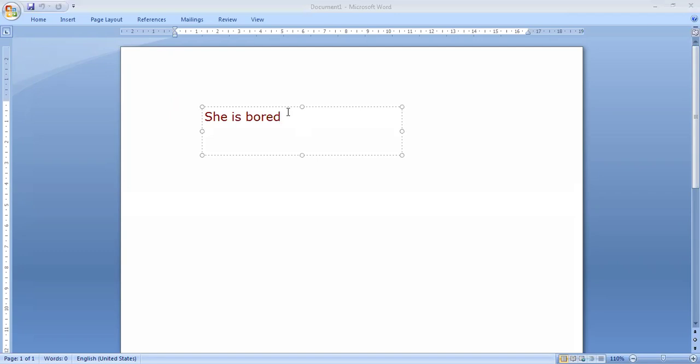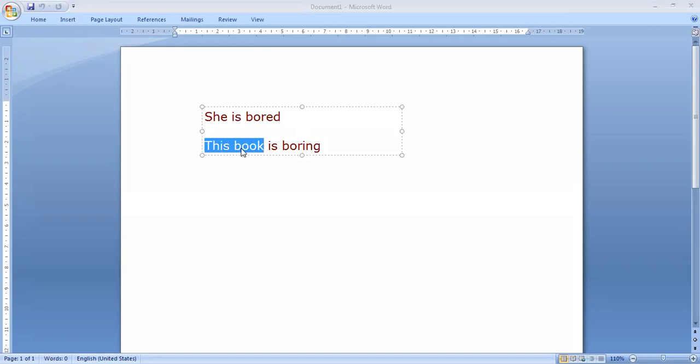So when we say this book is boring, I describe the book by saying it's boring. This book is boring. So here I describe something by adding ing to the adjective.